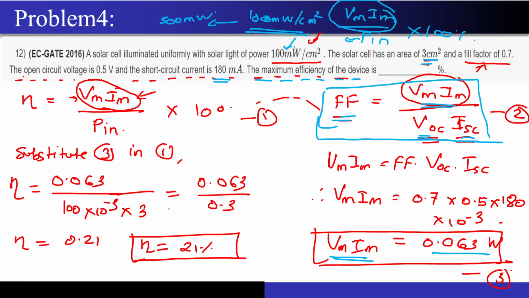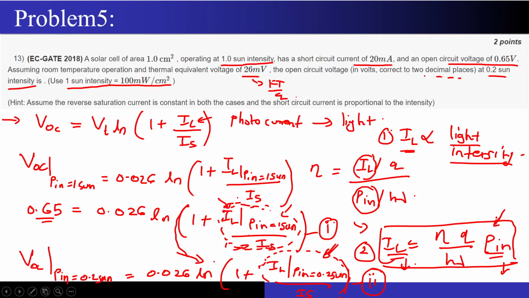And this is what you are seeing over here. Correct? 300 milliwatts. So the moment you divide this with this particular term, you will get an efficiency close to 21%. Correct? I hope this is very much clear.